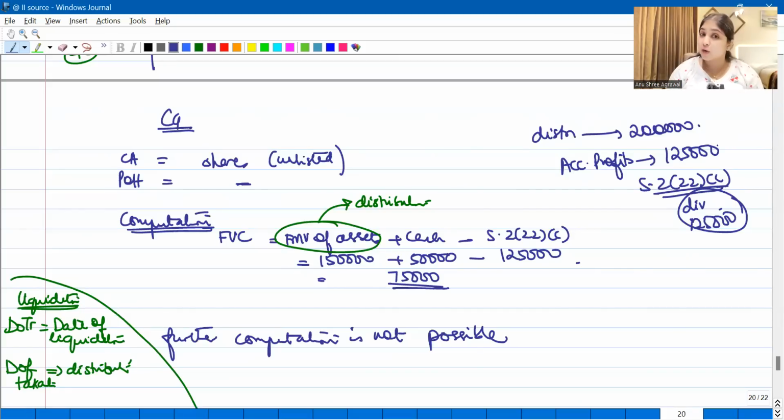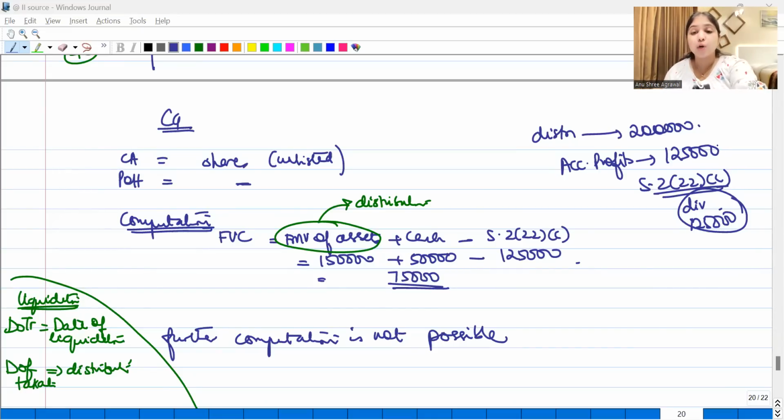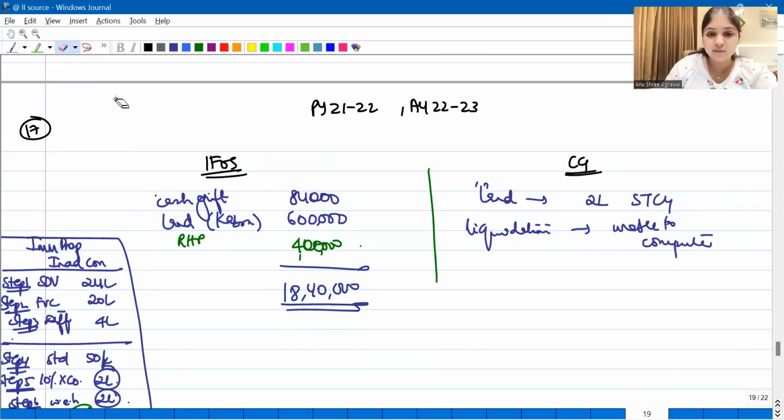You understood the full value consideration discussion? In liquidation cases full value consideration will be FMV of the assets which we have received plus cash which we have received minus 222C dividend. And what will the 222C dividend amount be? Guys, wait, actually we've made a mistake. See, there's one more thing which we should consider.